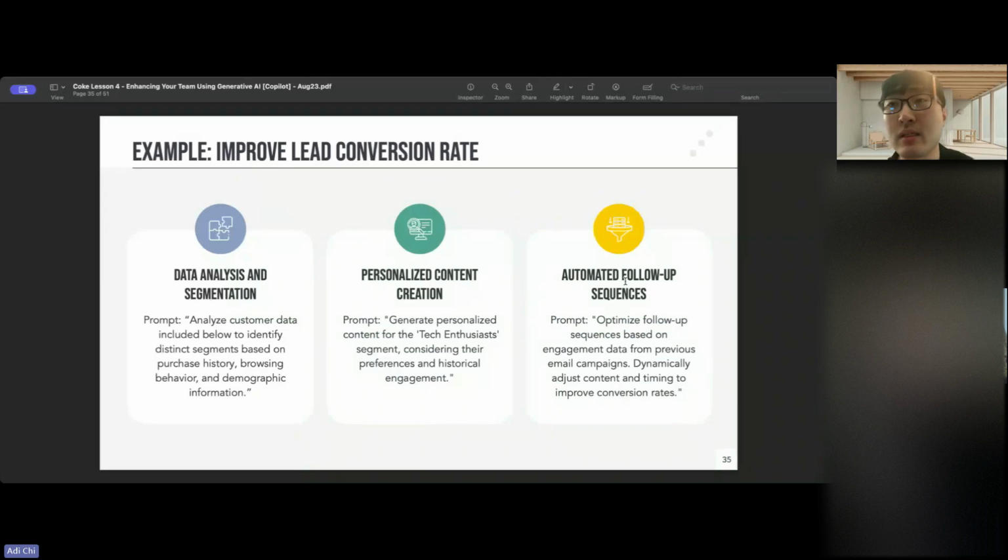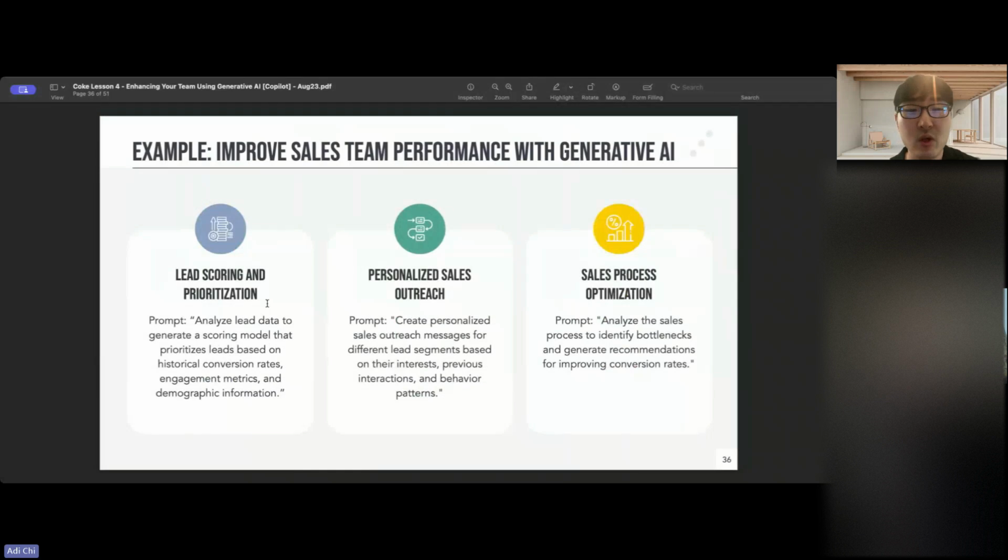And let's say you have an email list of these segments, then you can send out very personalized, specific content towards this segmented group so that they're getting content and information that is very relevant for them. Right. So that's just one way of using it. Then there's also improving sales team performance with generative AI.